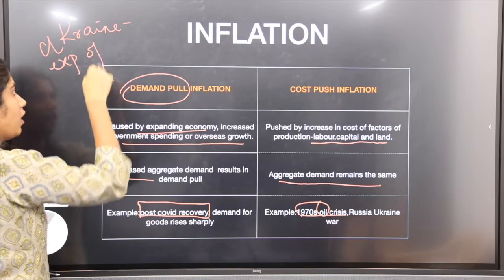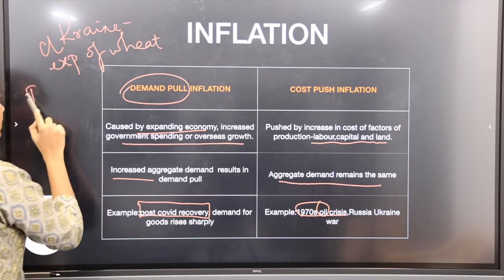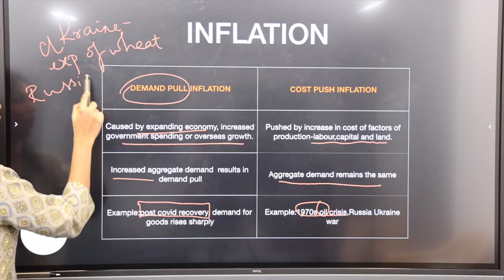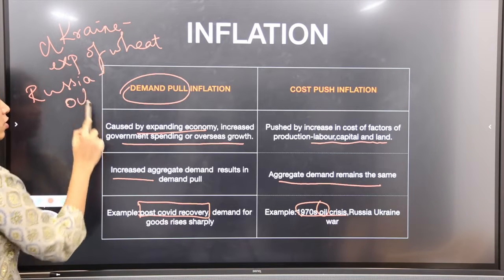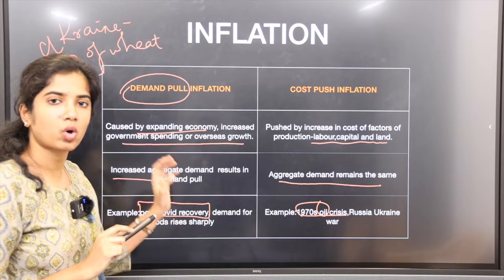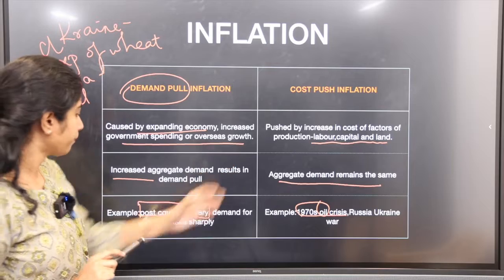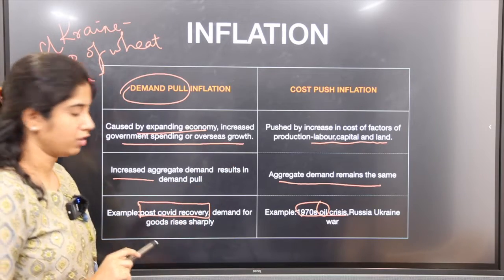So wheat prices are increasing. And Russia is a major exporter of oil. So there are sanctions on Russia because of waging war against Ukraine. So oil prices are also increasing. So this is the case because of cost push. This post-COVID recovery we'll see in further slides.